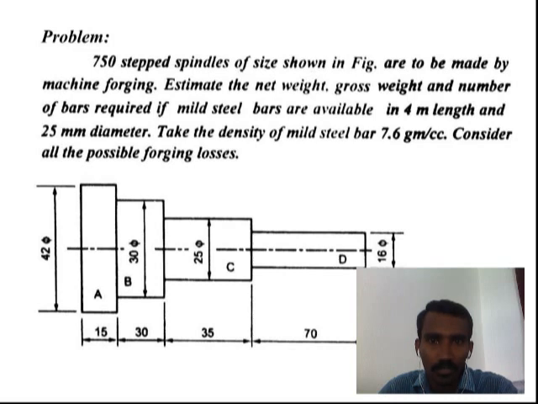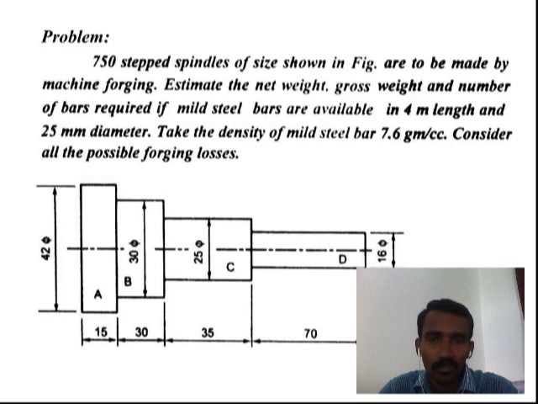machine forging. Estimate the net weight, gross weight and number of bars required if mild steel bars are available in 4 meter length and 25 mm diameter. Take the density of mild steel as 7.6 gram per cc. Consider all the possible forging losses.